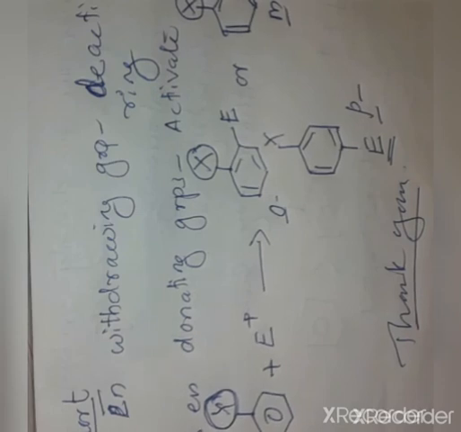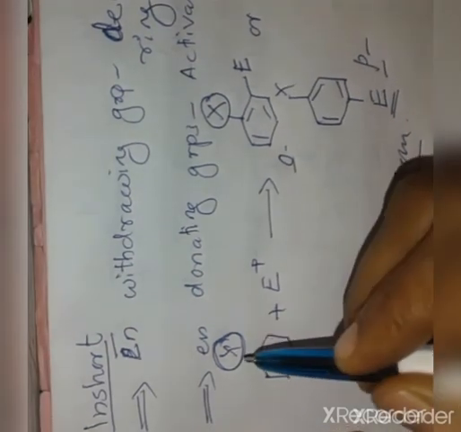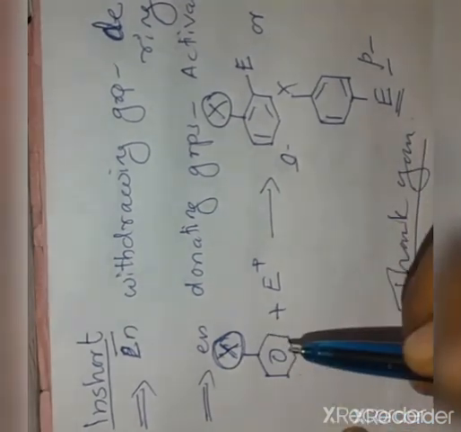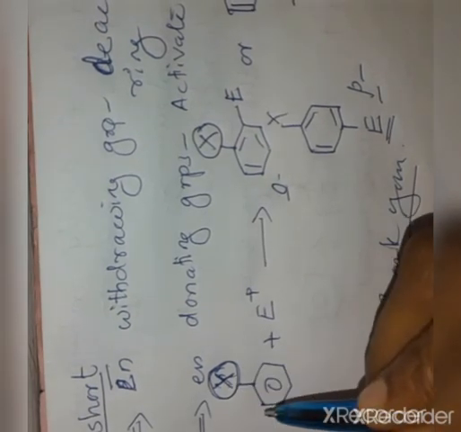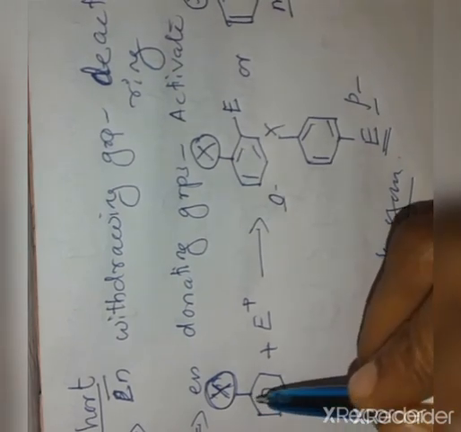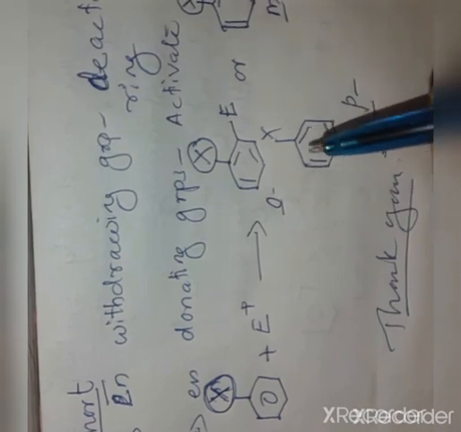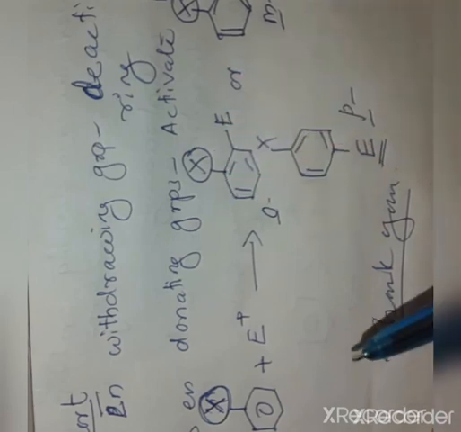Which isomer predominates also depends on the nature of X, whether X is an electron releasing group or an electron withdrawing group. That is, the nature of X decides which isomer, ortho, meta or para, is obtained as the major product of the reaction.